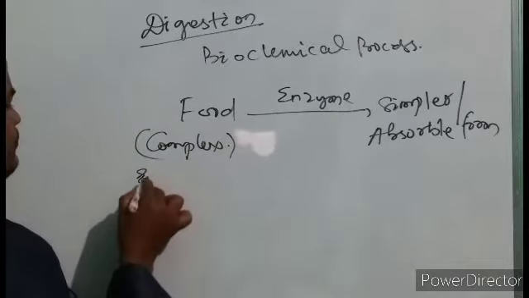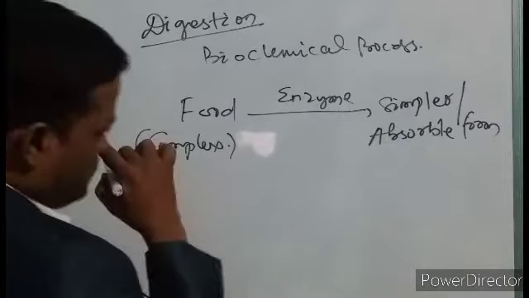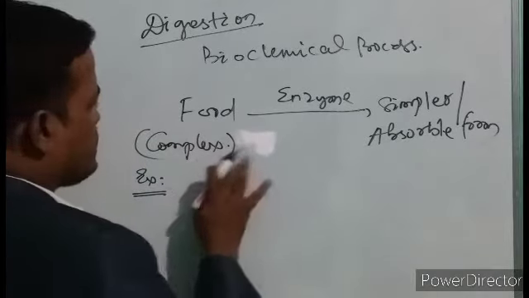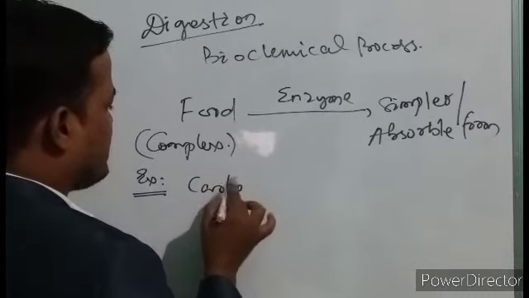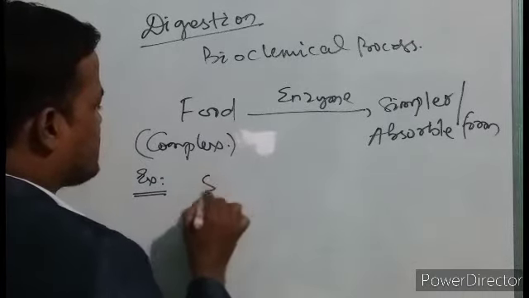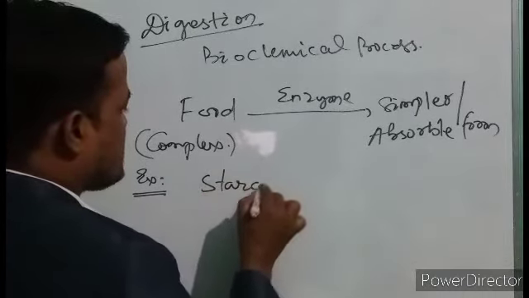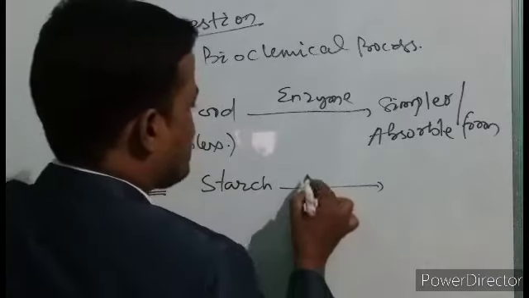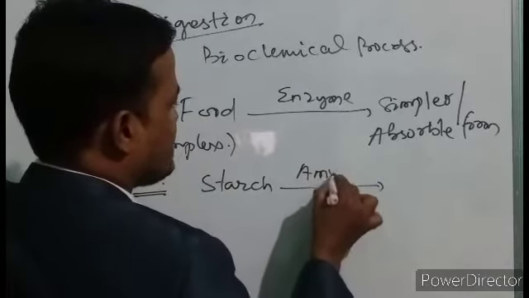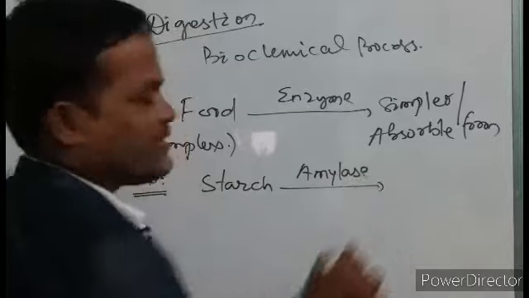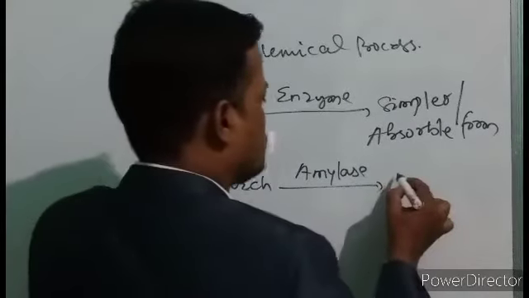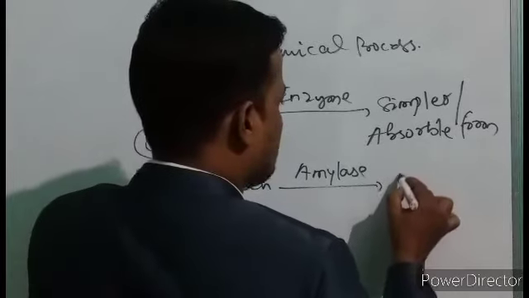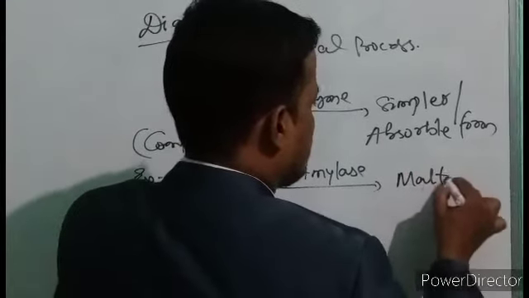Example, carbohydrates. Let us say starch. Starch in the presence of salivary amylase is converted into maltose.